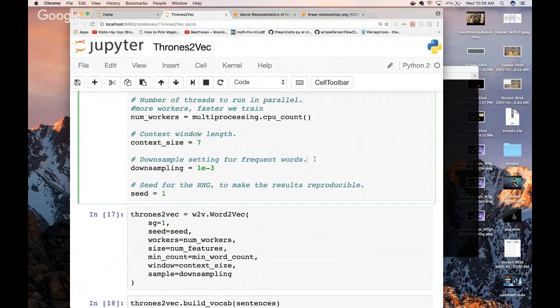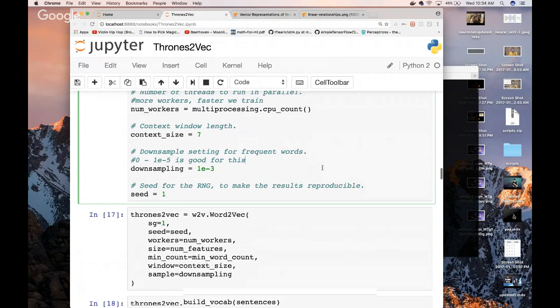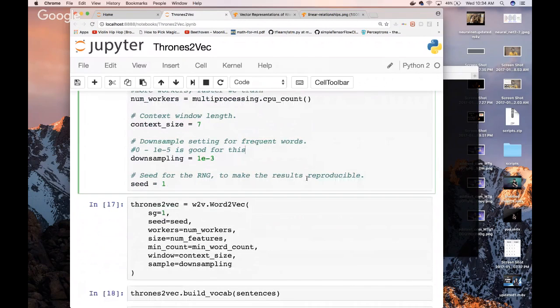So any number between 0 and 1e-5 is good for this. That's generally a good use case. Basically, how often do we want to look at the same word? The more frequent a word is, the less we want to use it to create vectors because it's already a part of our trained model.